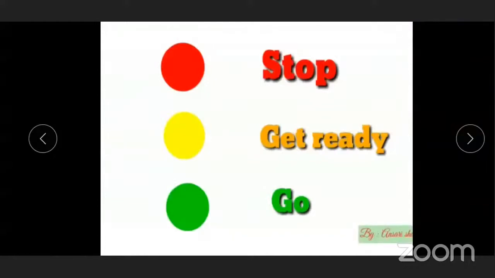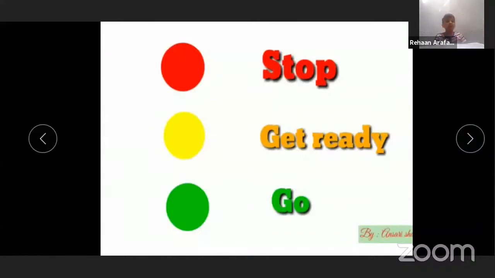If this symbol is there, that means you have to stop. Red stands for stop. Yellow, get ready. Green, go.